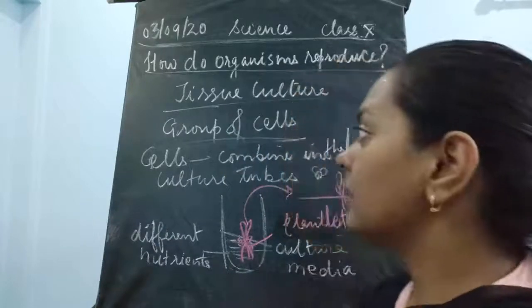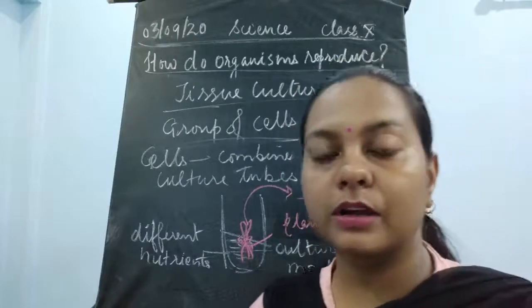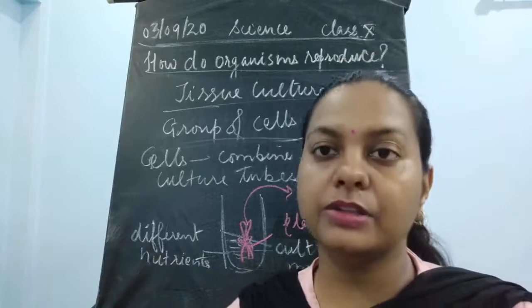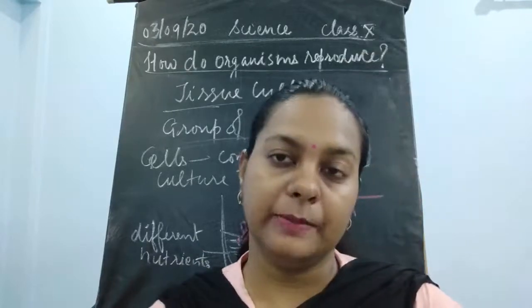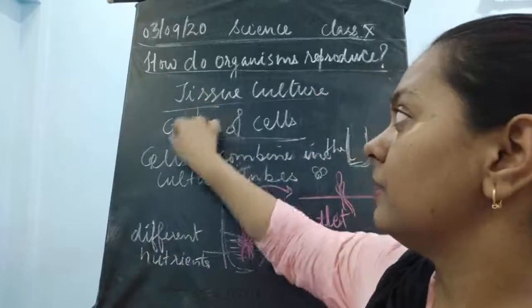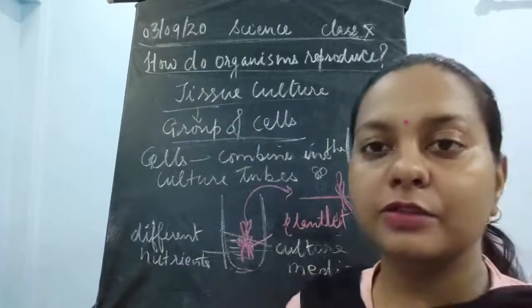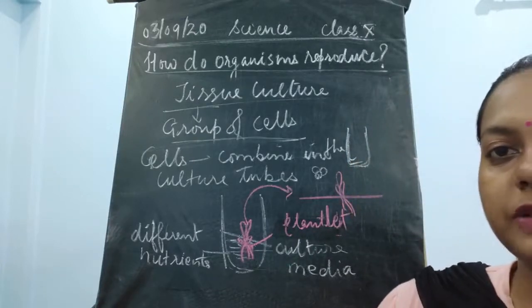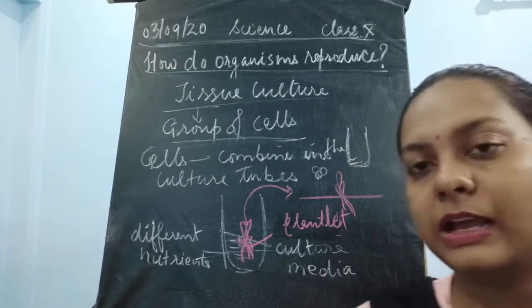What is the meaning of the word tissue culture? First of all, tissue culture is a way by which tissue is developed. Now how is this tissue developed? You know that a tissue is a group of cells, a group of cells performing specialized functions. If it performs specialized functions, it is said to be a tissue.